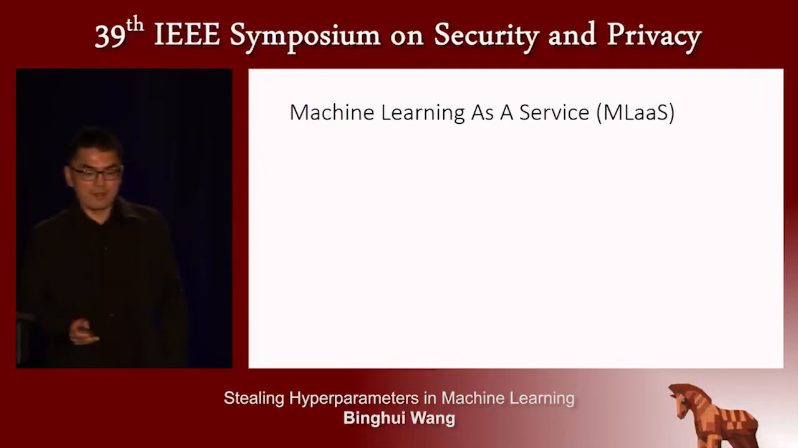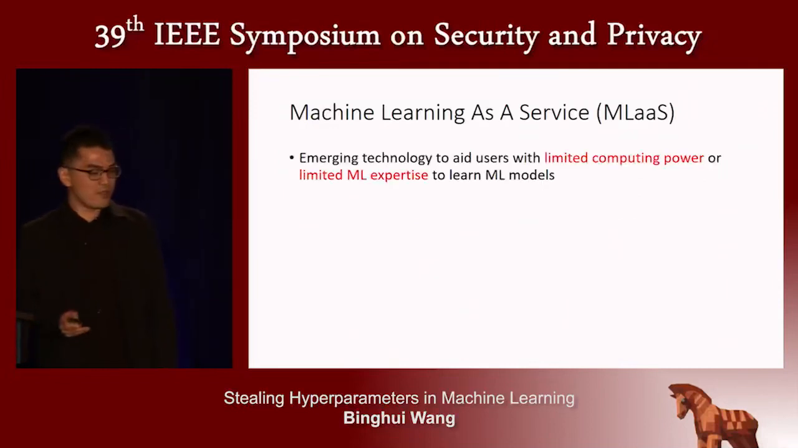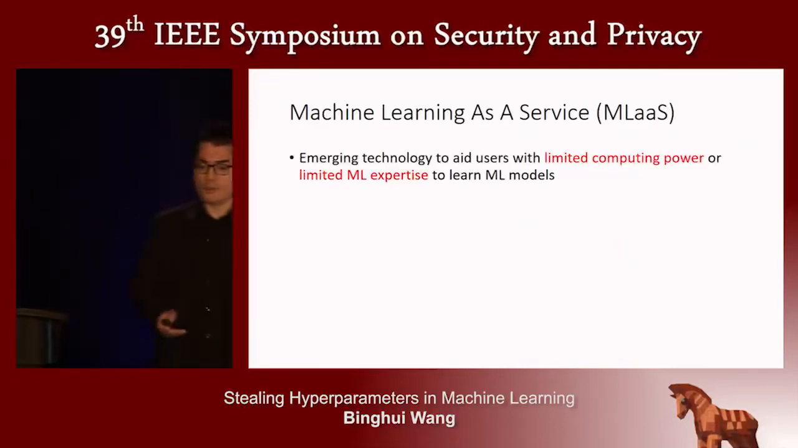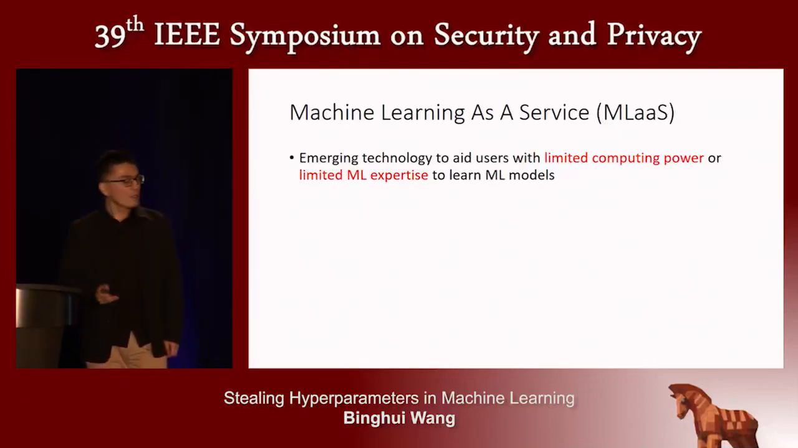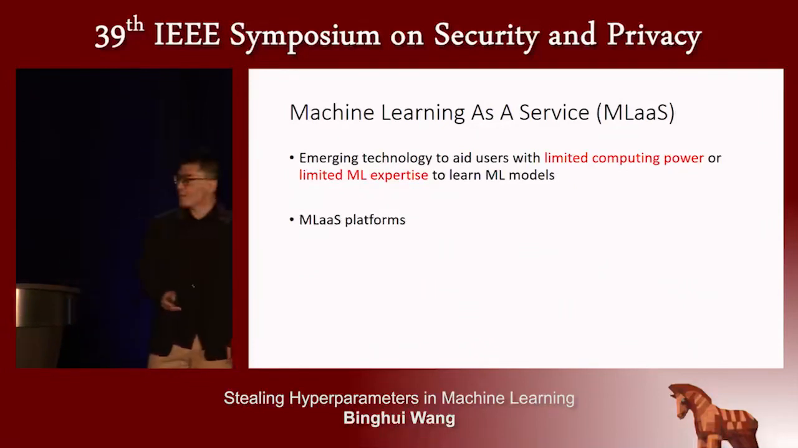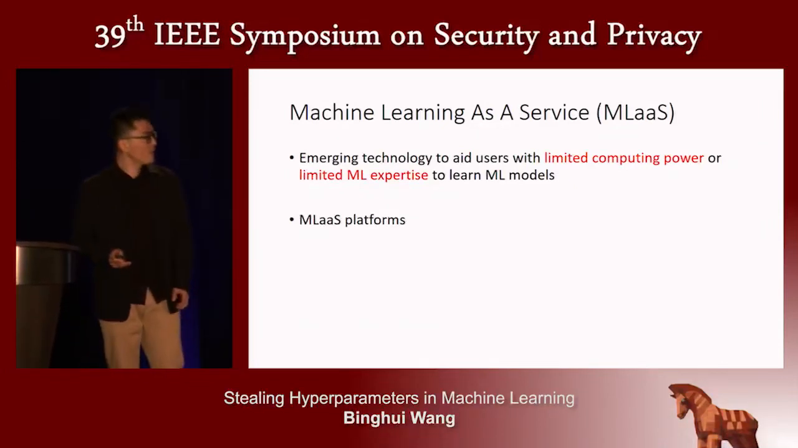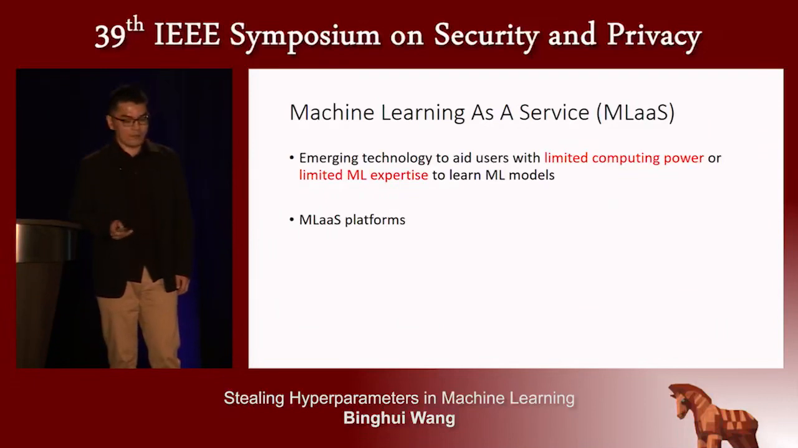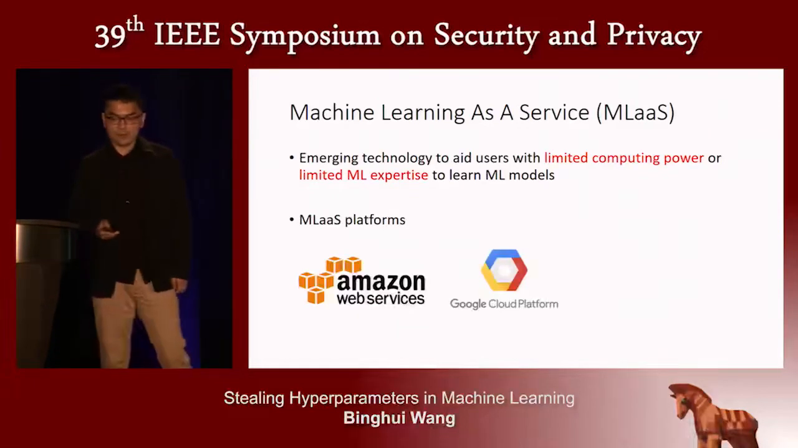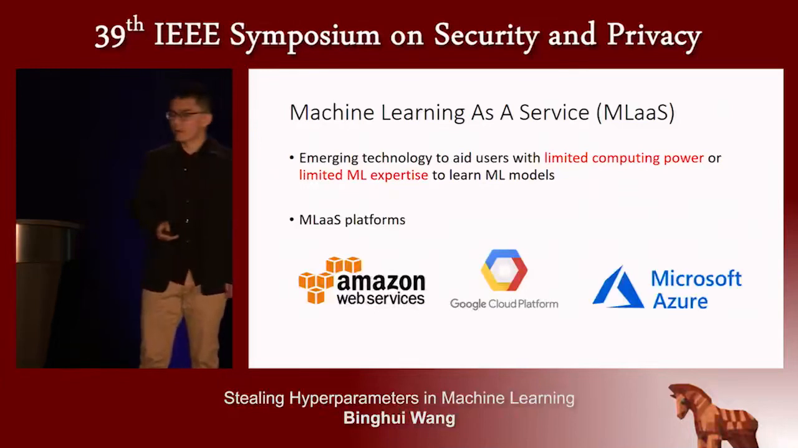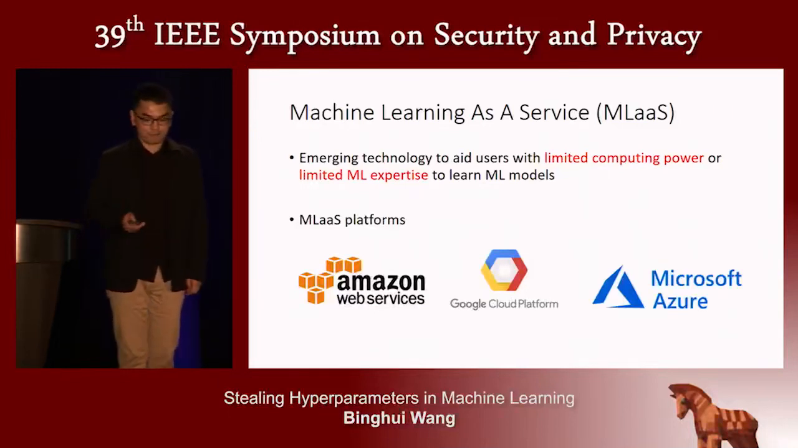Machine learning as a service is an emerging technology to help users with limited computing power or limited machine learning expertise to learn machine learning models. Several machine learning internet giants deploy machine learning as a service platforms, like Amazon deploys Amazon Web Service, Google deploys Google Cloud Platform, and Microsoft deploys Microsoft Azure.